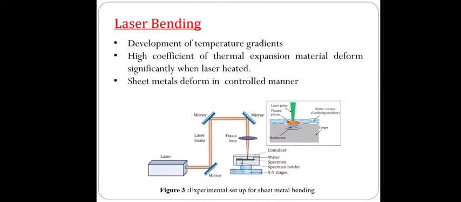See this experimental setup for sheet metal bending. These sheet metals are deformed in a controlled manner by tracking the laser beam on one side of the material. If you see the diagram, the laser beam is tracking on one side of the material and the sheet metal gets deformed. So this is all about the laser bending process.